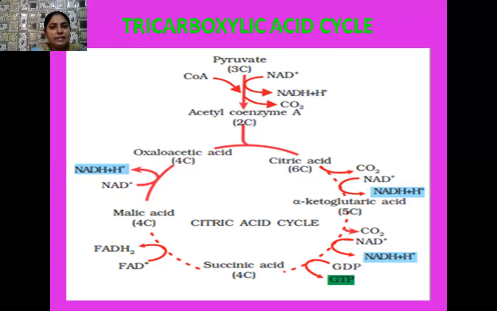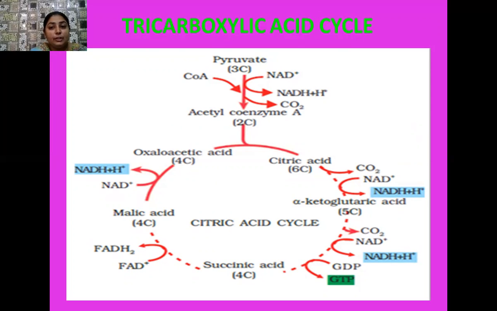One molecule of carbon dioxide is released when pyruvate is converted into acetyl coenzyme A, and another molecule of carbon dioxide is released when citric acid, a 6-carbon compound, changes into alpha ketoglutaric acid. When this conversion takes place, one molecule of NADH2 is formed.